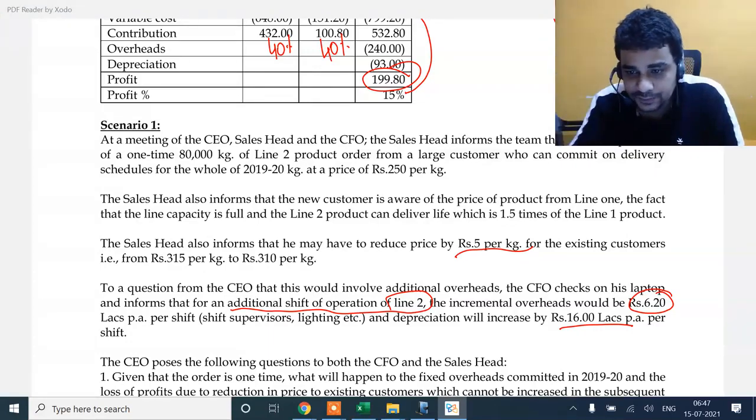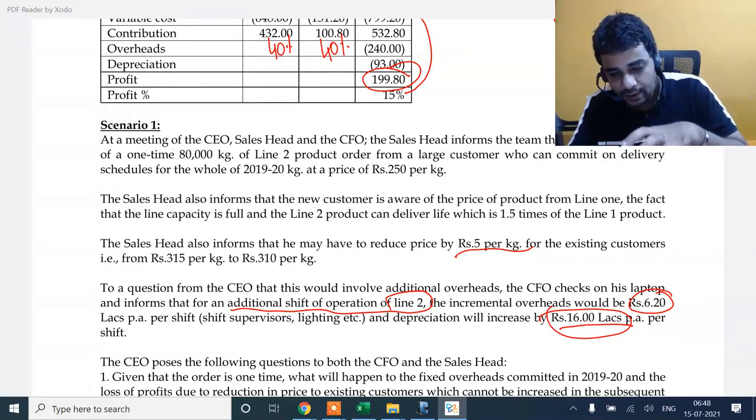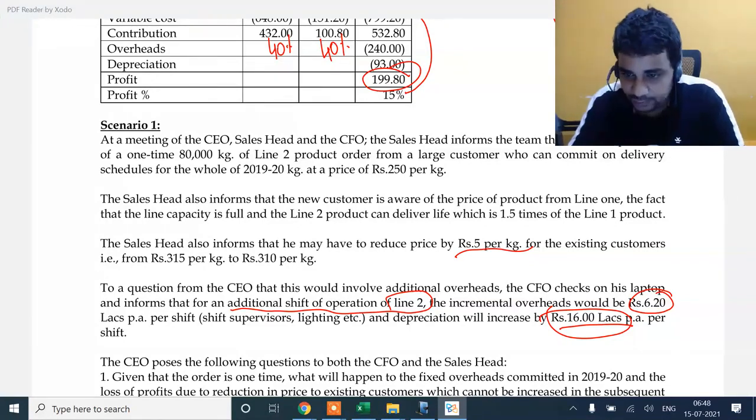If the additional shift is removed, they have made an assumption that this incremental depreciation will also go off, because your wear and tear of machinery will become normal. So this 16 lakhs is not a problem. But whatever supervisors you have employed, whatever lighting expenses increase, I don't have the breakup, you may not be in a position to eliminate them immediately. So you will be left with extra 6.2 lakhs.